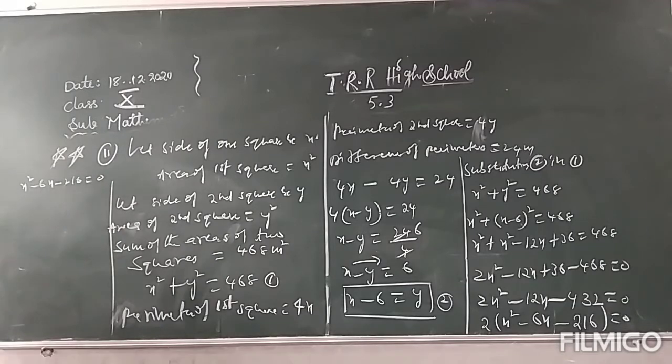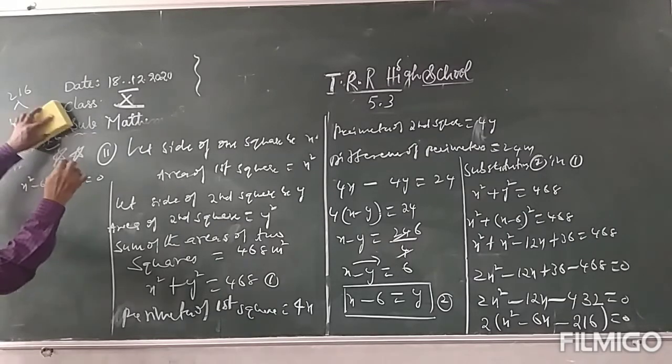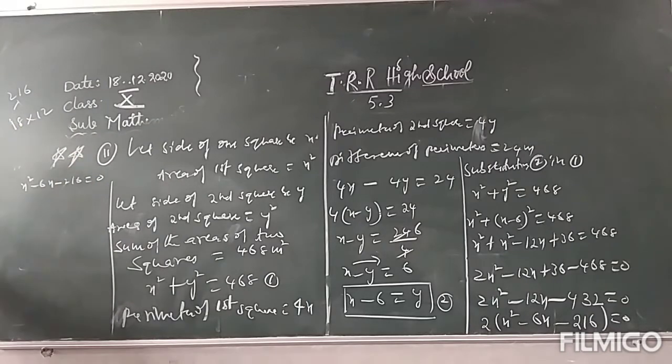You split 216. 18 into 12, 18 into 12 is 216.